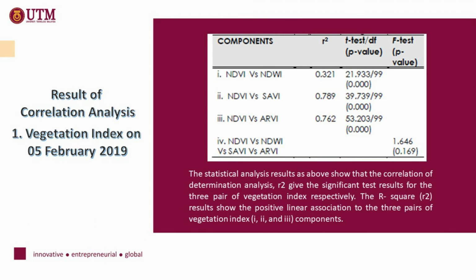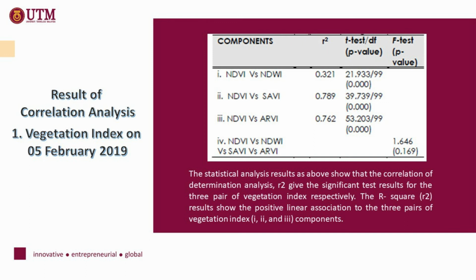The statistical analysis results, as the figures show, indicate that the coefficient of determination R2 gives a significant test result for the 3 pairs of vegetation index respectively. The R-square result shows a positive linear association for the 3 pairs of vegetation index 1, 2, and 3 components. The statistical analysis above shows that NDVI is correlated with SAVI and RV higher than NDWI.